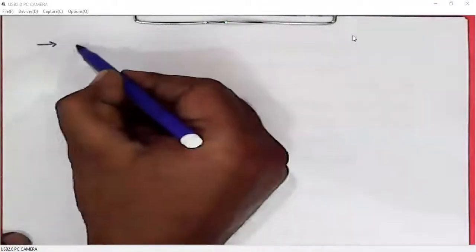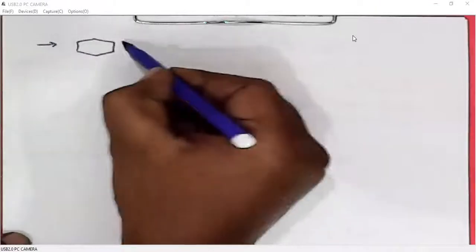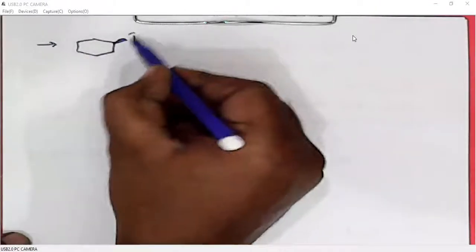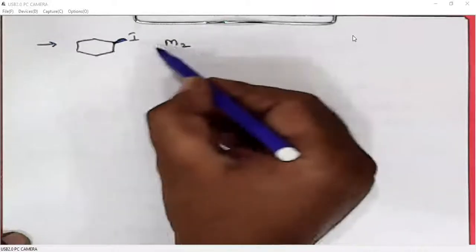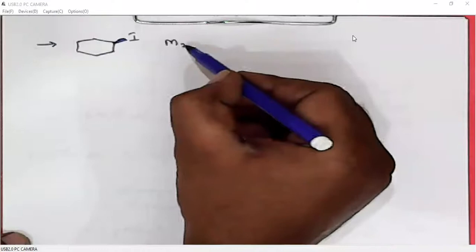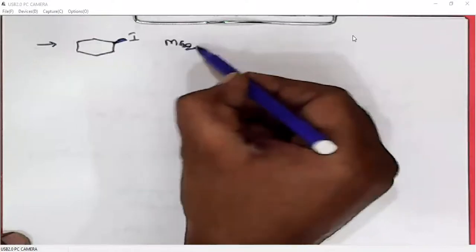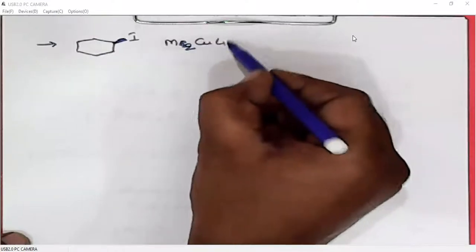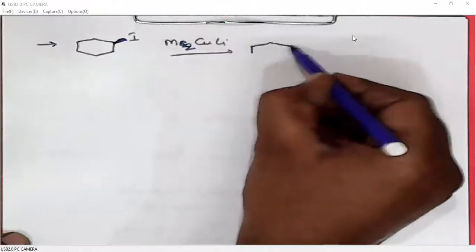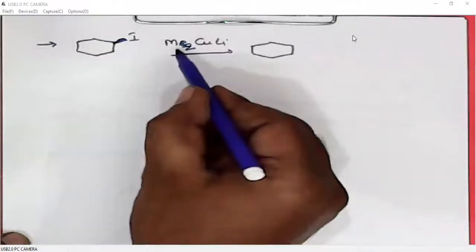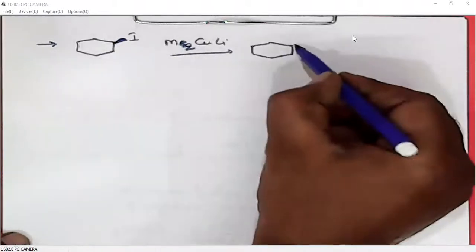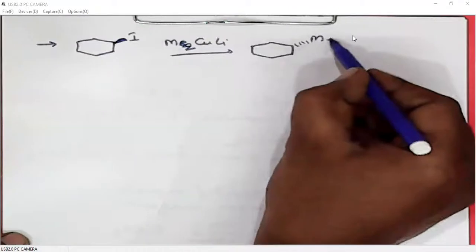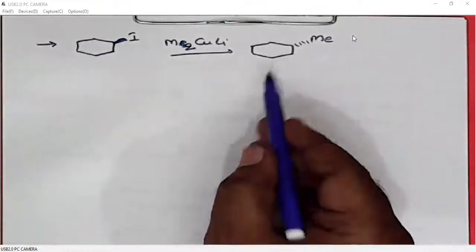Now we will see some more examples of these coupling reactions. When cyclohexyl iodide is treated with methyl Gilman reagent, this methyl group will undergo coupling with this carbon in an SN2 fashion. So we will get this product.